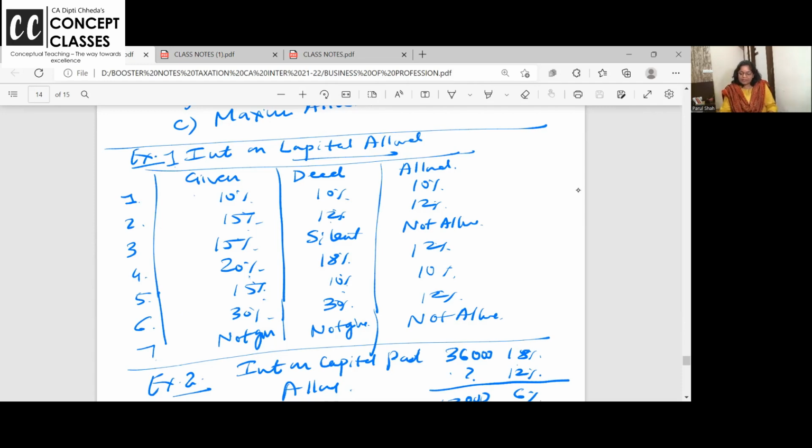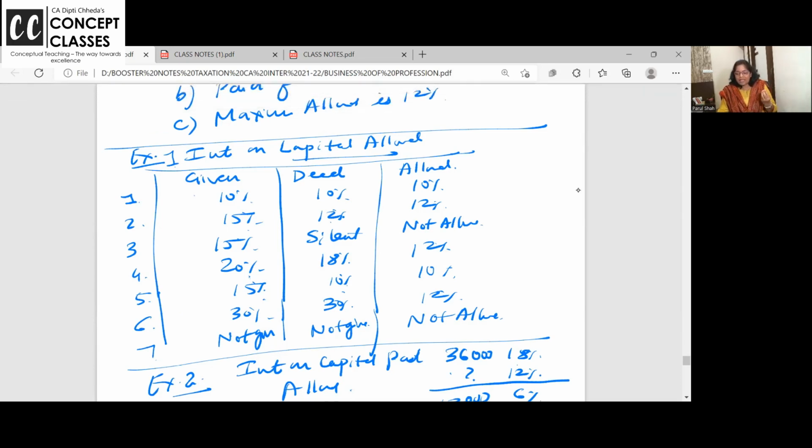Though the deed mentions 18% and you have given 20%, some of you may be saying, ma'am, allow 18% as per the deed. But what is the income tax limit? 12%. You have given 15%, but in the partnership deed mentioned is 10%. So 10% will only be allowed, not even 12. I hope these examples are clear. You can pause the video and take it down.